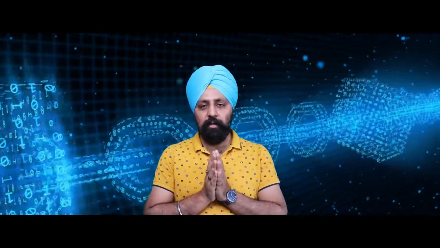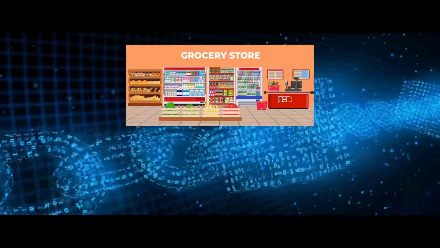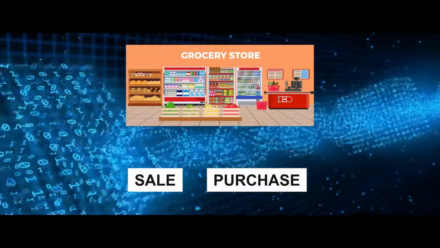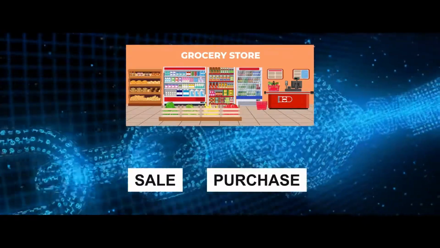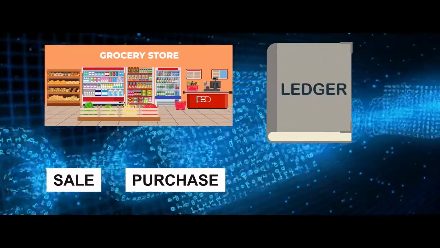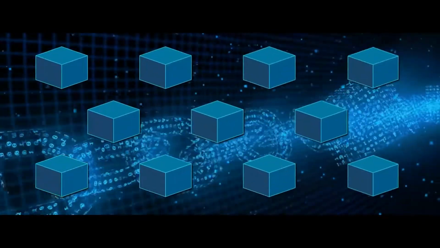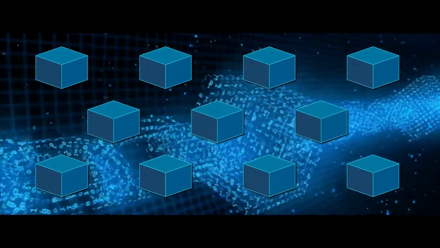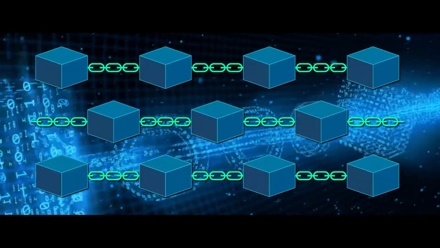Now let's understand blockchain in very easy language. If we look at any grocery store around us, you will see a lot of transactions happening, like sale, purchase, where the stock came from, where the stock went to. All these transactions or data are registered in a book called a ledger. So this ledger is actually a blockchain. Each record is stored in an individual block, and a blockchain is a chain of multiple blocks. Now let's understand each block individually.